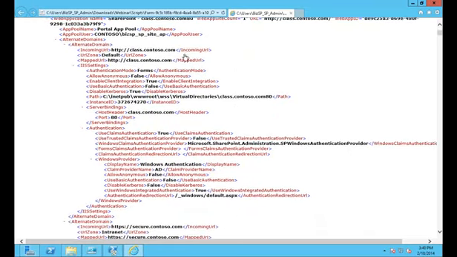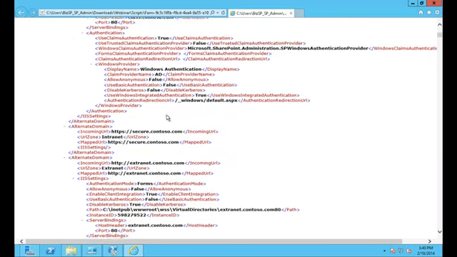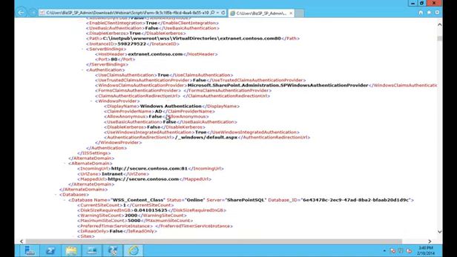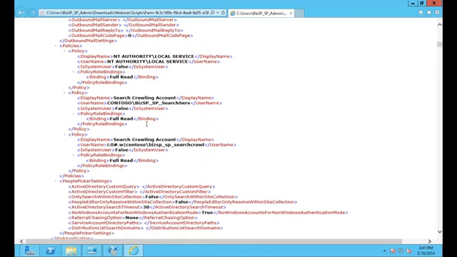So then under each web application, we've got alternate domains, whether or not Kerberos is enabled, all the IIS settings, including authentication providers. That's very useful information. Additionally, it also grabs, I think further down here, databases, outbound mail settings, web application policies. So if you've given anybody manual full read or full write access to your web application, you may not have that documented, and if you have to rebuild your web application, that's not something that will just automatically come back when you reattach your databases.